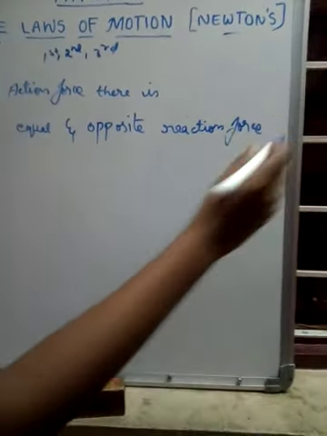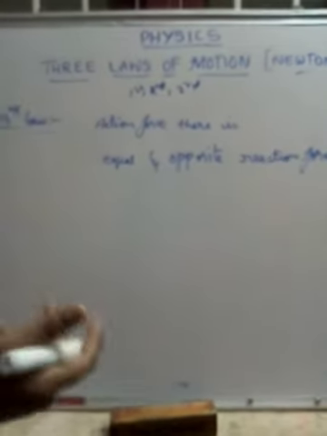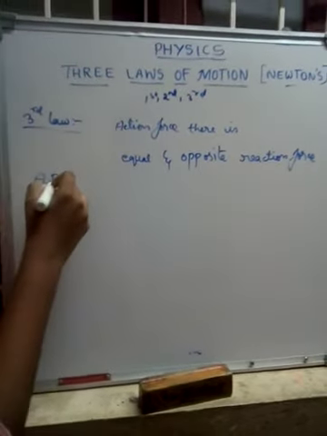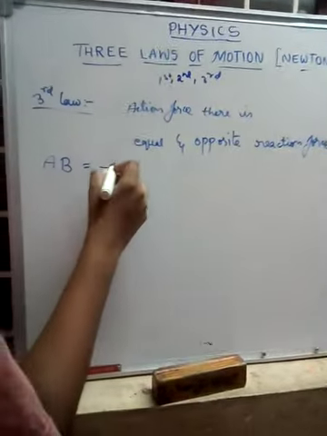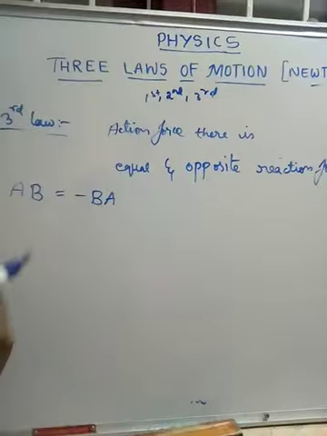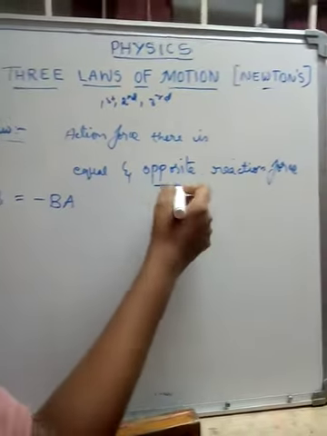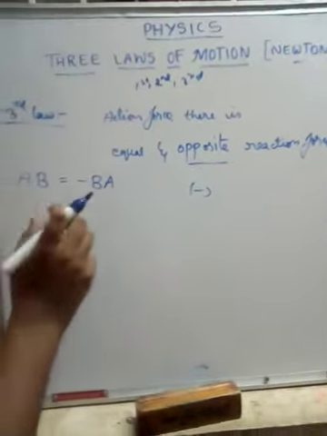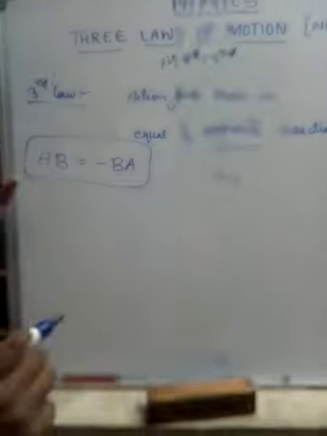That is, action is equal to the equal and opposite reaction force. Since object AB is equal to minus of BA, the reaction force is in the reverse direction. So this is the formula for the third law.